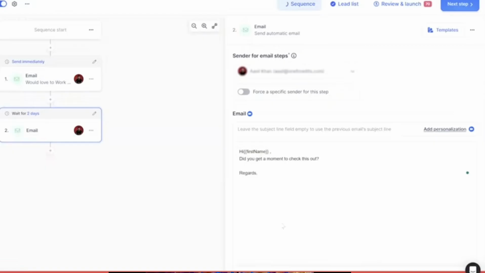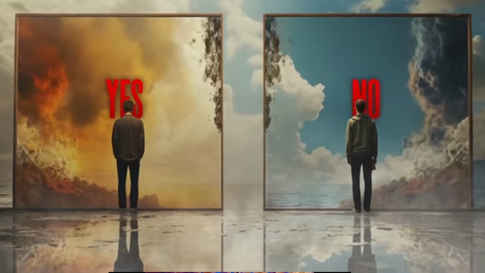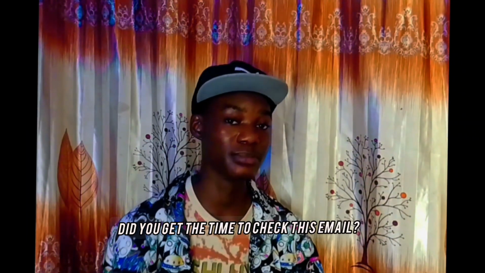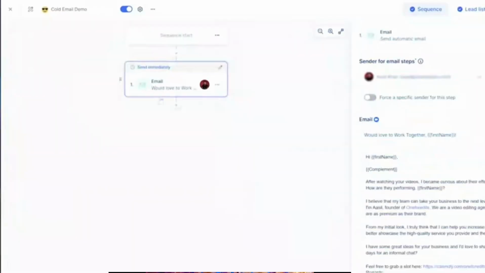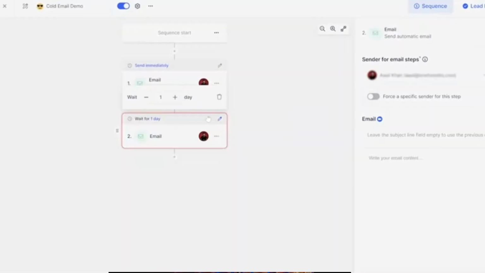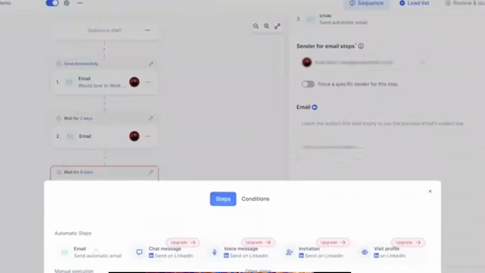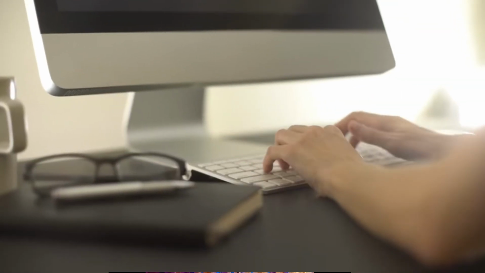After that, I would like to add 3-4 follow-up emails because not everyone has the time to check their email all the time. I usually follow up till I get a yes or no. These are simple one-line emails. For example, did you get the time to check this email? Or did you see this? Or would you be interested in this? Now, I do the first follow-up after 2 days, second after 4 days, and then after 7 days. You can also do one after 14 days if needed.